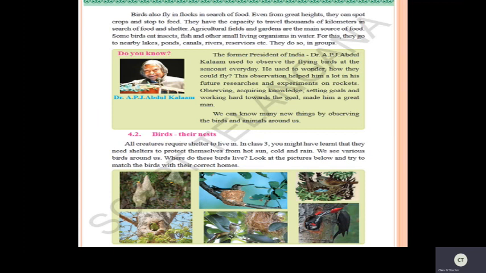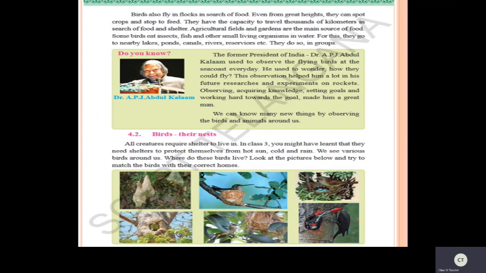Now, see here, do you know who this is? Have you observed this picture? Who is he? Yes, he is Dr. APJ Abdul Kalam, the former president of India. Dr. APJ Abdul Kalam used to observe the flying birds at the sea coast every day.